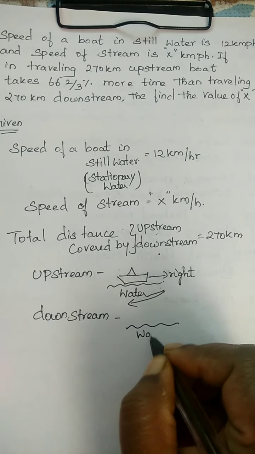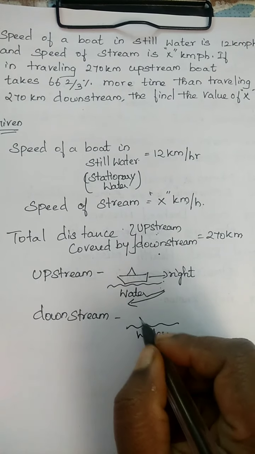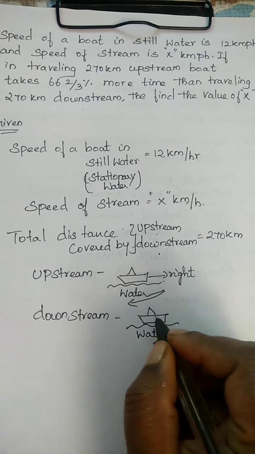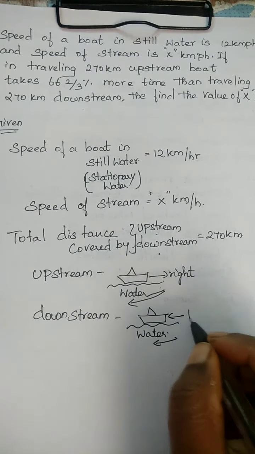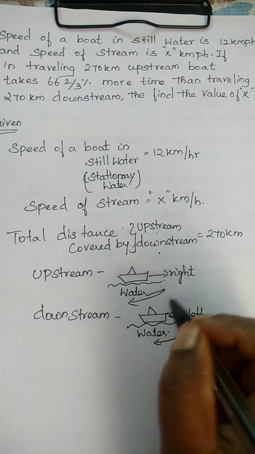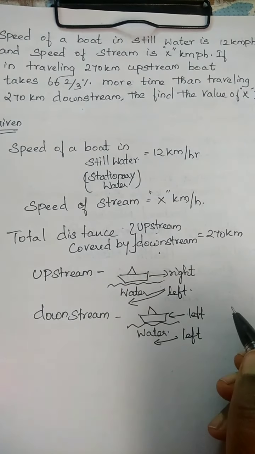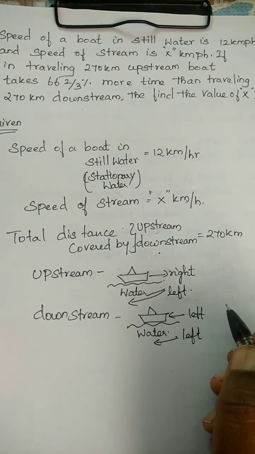This is the water. The water flow is towards the left and the ship is also moving towards the left. So both are in the same direction, both towards the water flow.